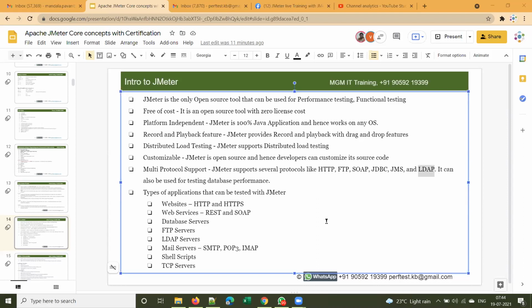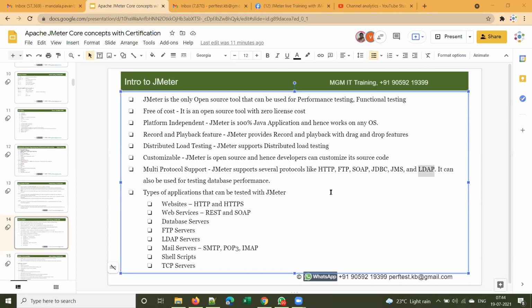No, there will not be any connectivity issues in plugins. There may be some technical, trivial issues, right? The major disadvantages of JMeter are that it supports only 10 protocols. It's a best tool for web applications, but not for desktop applications.